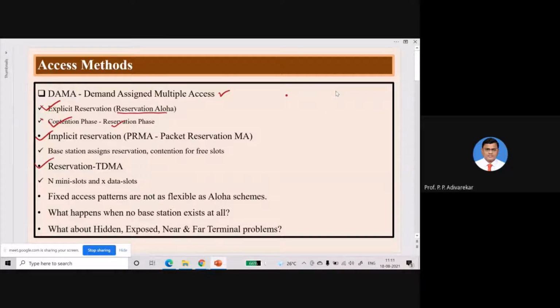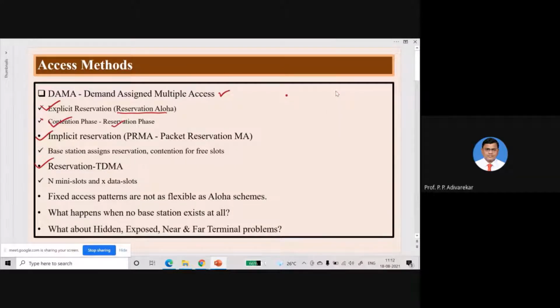Once this competition is over, that is, the contention phase is over, the administrator can start the reservation phase, in which, depending on the result of the contention, each user is allocated some time slots for transmission of data. So collision is avoided during the data transmission because each user will have a reserved time slot. Each user will transmit only in its allocated time slots.